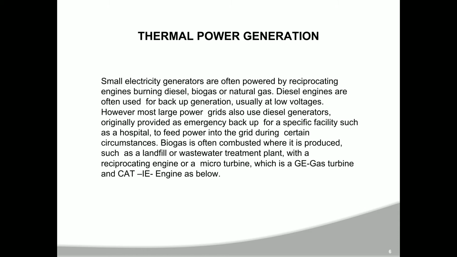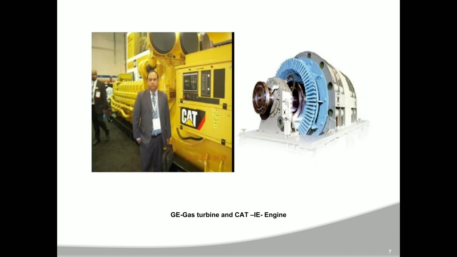To feed power into the grid during certain circumstances, biogas is often combusted where it is produced, such as a landfill or wastewater treatment plant, with a reciprocating engine or a microturbine, such as the GE gas turbine and CAT engine below.